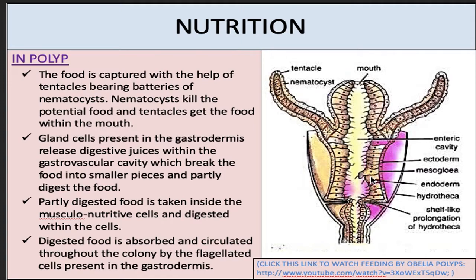This digested food is absorbed and circulated throughout the colony by the flagellated cells which are present in gastrodermis. In this way, these polyps help in feeding and nourishing the whole colony.